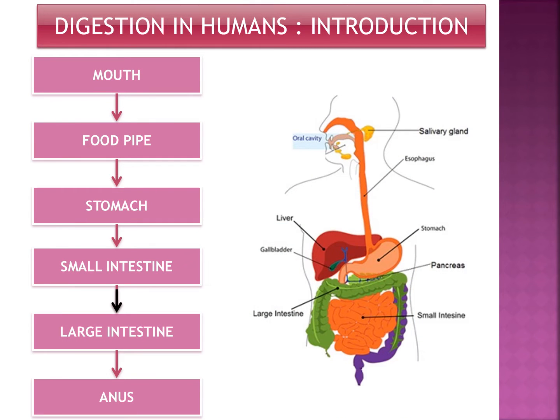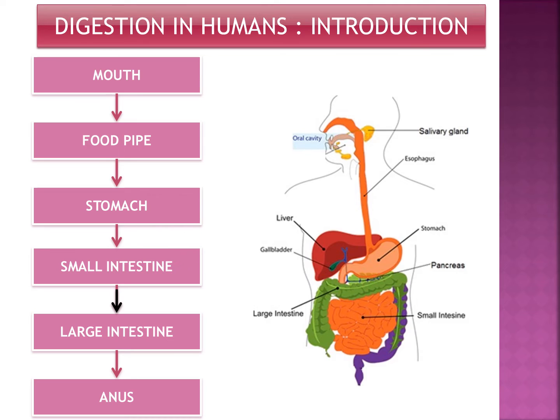Look at this diagram. This is the digestive system of human body, and you can also see the digestive organs of our body. First of all, we take in food through the mouth. The food passes through a continuous canal which begins at the buccal cavity and ends at the rectum. The canal can be divided into 6 compartments, that means 6 blocks. Number 1, buccal cavity, food pipe, stomach, small intestine, large intestine, and rectum.